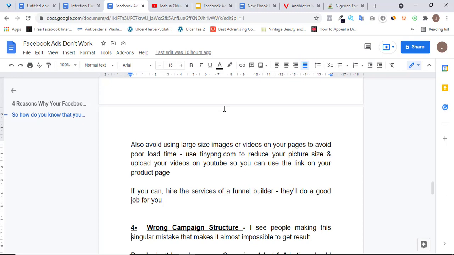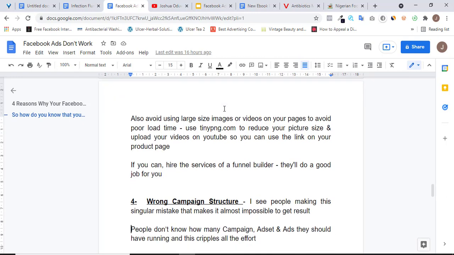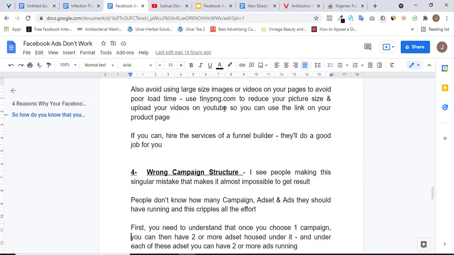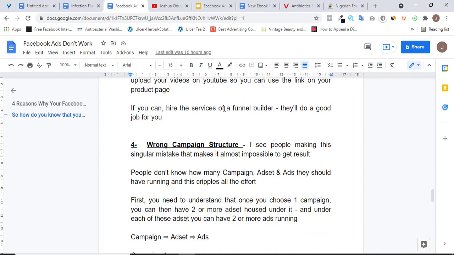All right. So number 4 mistake, and the final mistake I notice most people make, is wrong campaign structure. This is one mistake I've noticed a lot of people making, and they're finding it quite difficult to get results with their Facebook ads. So first, I need to explain something to you. Facebook is structured in a particular way: campaign, ad sets, and ads.